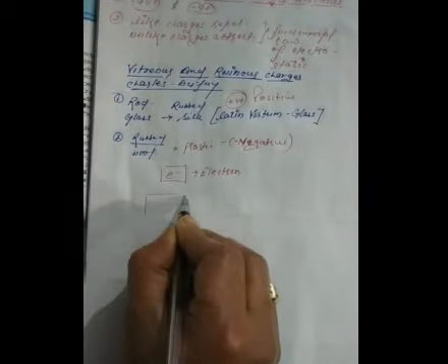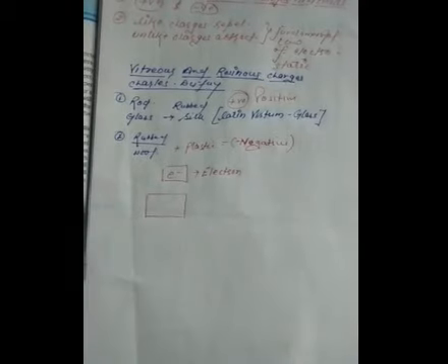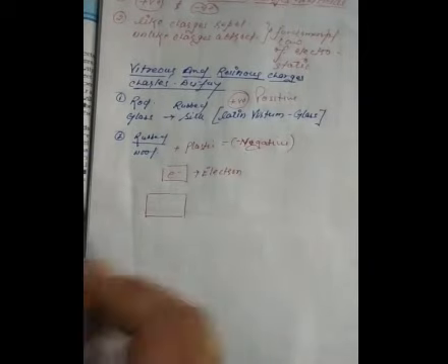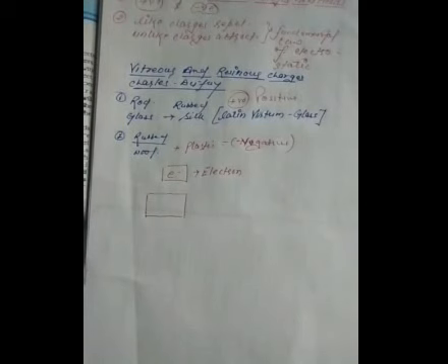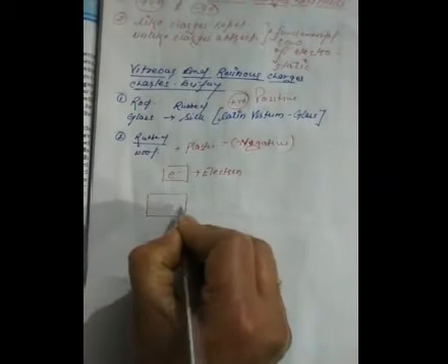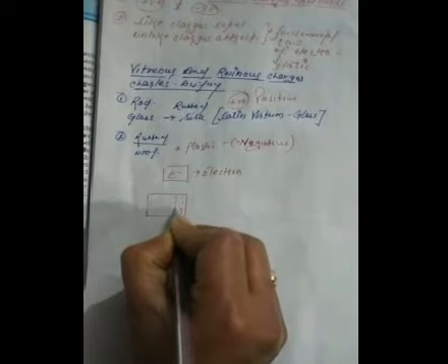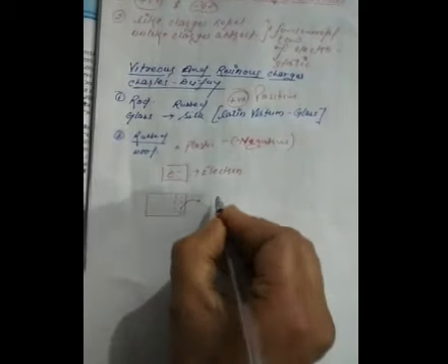Suppose this is a block of matter. It has small particles, molecules, atoms, and so on. Suppose this is an atom, the basic unit.